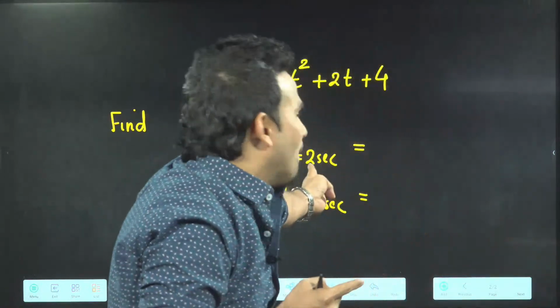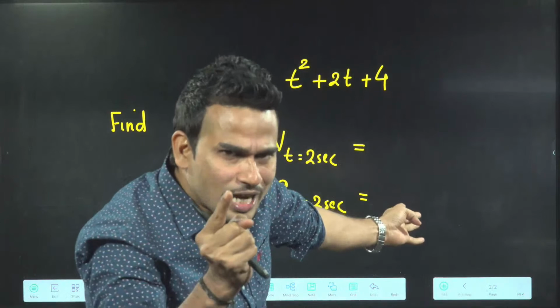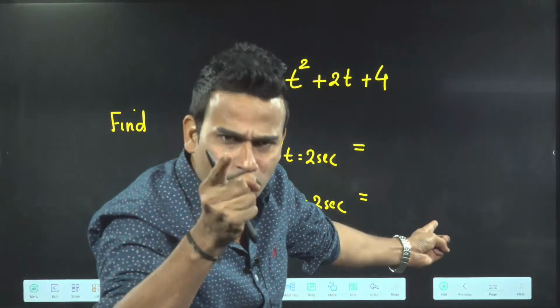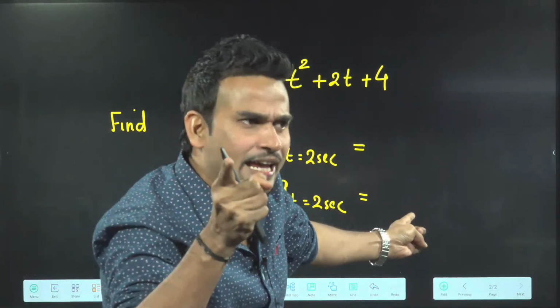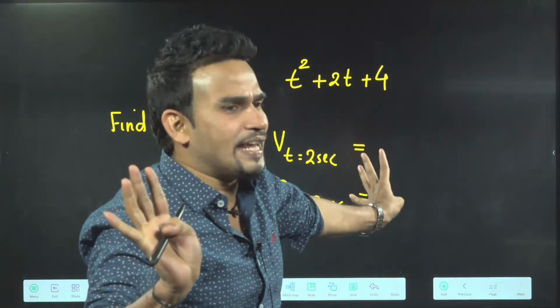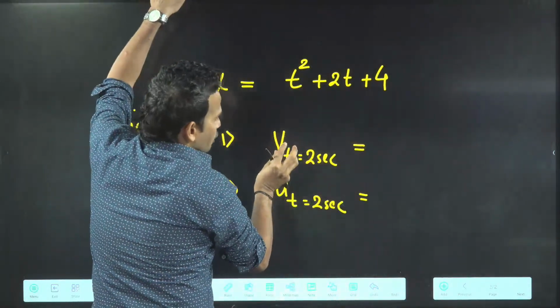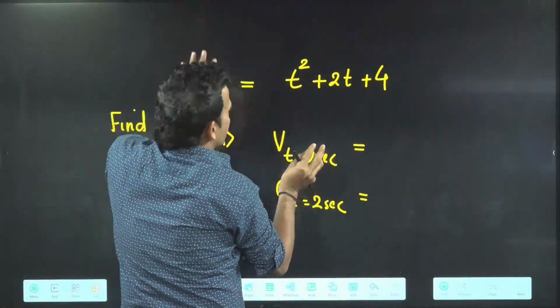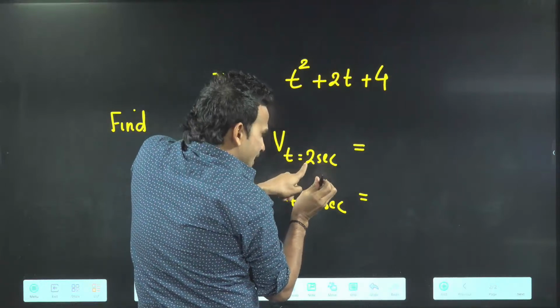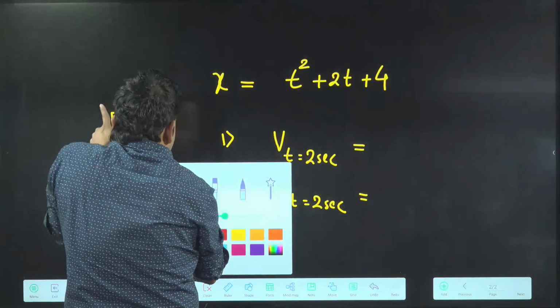Look there, it is written: find velocity at t equal to 2 seconds. I don't want it at 3 seconds. I don't want it at 4 seconds. I want exactly at t equal to 2. Particular time means instantaneous. Instantaneous means differentiation. So I simply say, sir, you want velocity at t equal to 2 seconds. Sir, x is given, that means you want instantaneous velocity. Instantaneous velocity means,